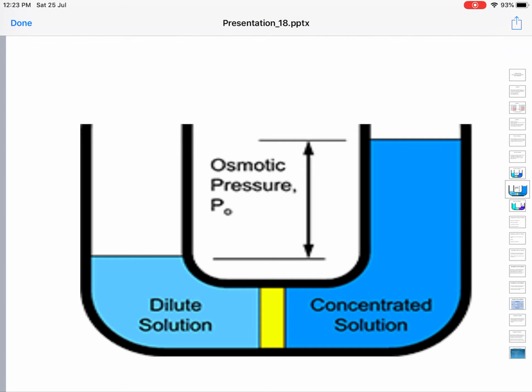If you apply extra pressure on the concentrated solution side, osmosis will not take place at all. This is about osmosis and osmotic pressure. Osmotic pressure may be defined as the amount of pressure required to prevent diffusion of solvent from dilute solution to concentrated solution through a semi-permeable membrane.